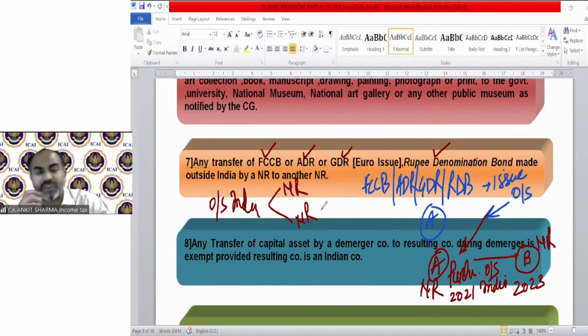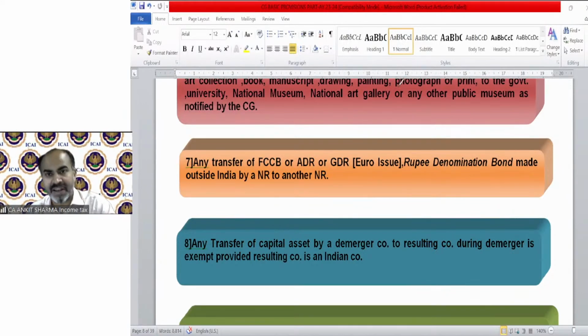Next, the provision we discussed about the amalgamation: in case of amalgamation, there is a capital asset transfer from the amalgamating company to the amalgamated company. That is exempted if the amalgamated company is an Indian company, and share transfer is also exempted if the amalgamated company is an Indian company and only shares have been allotted against shares, except in case of fraction.